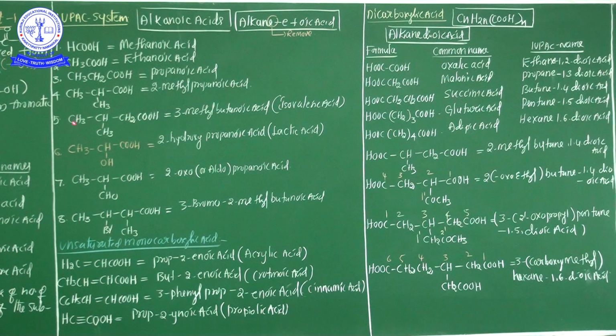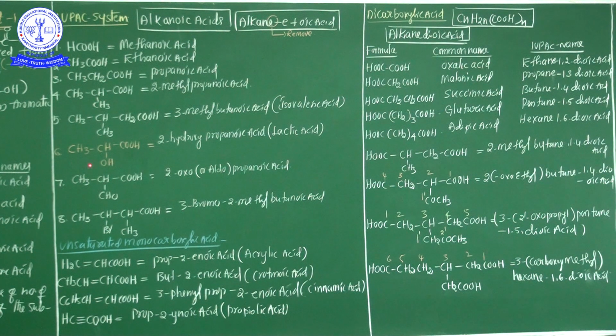Now here one more substituent is located. The number of carbon chains has increased compared to the above example. Now here 1, 2, 3, 4. See every student, 1, 2, 3, 4. So in the third carbon there is one substituent. The substituent name is methyl. That's why this compound name is, my dear students, 3-methyl butanoic acid. Actually, the common name of 3-methyl butanoic acid is isovaleric acid. Isovaleric acid is the common name, and the IUPAC name is 3-methyl butanoic acid.